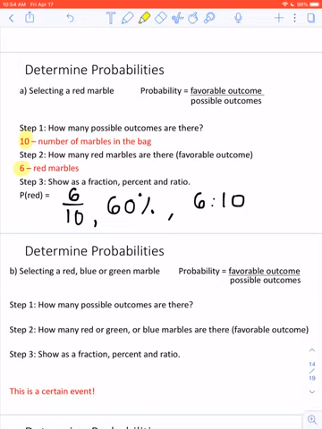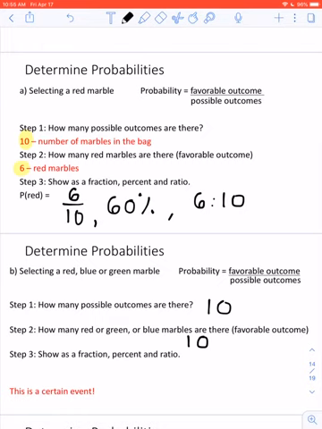So the possible outcome stays the same, 10 marbles. How many red, green, or blue marbles are there? There's 10, because all of the marbles that are favorable are the colors that are in there. So if I pull out a red marble, it's favorable. If I pull out a blue one, it's favorable. If I pull out green, it's favorable. I'm always going to get one of those colors.